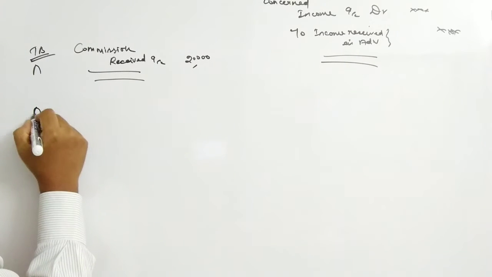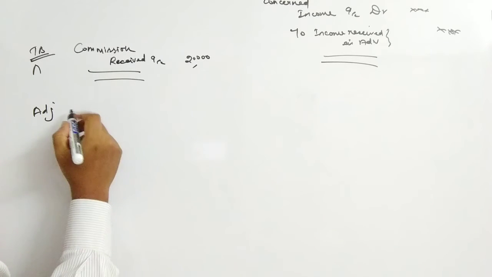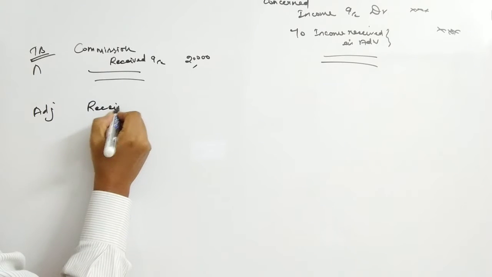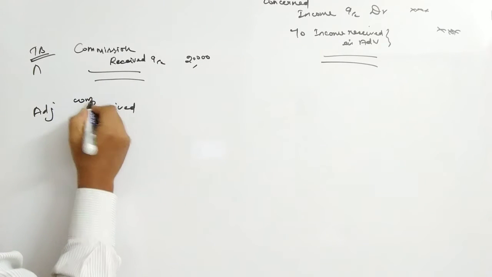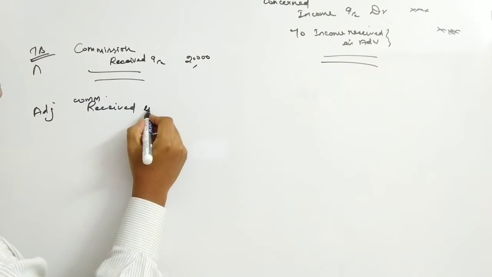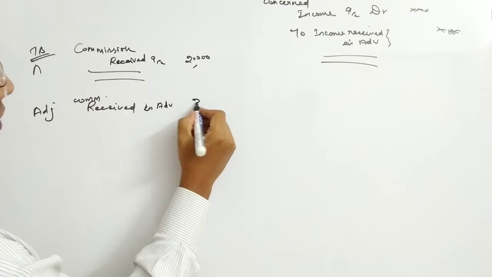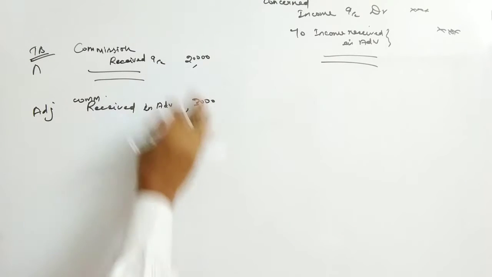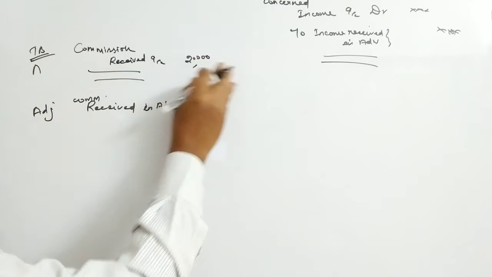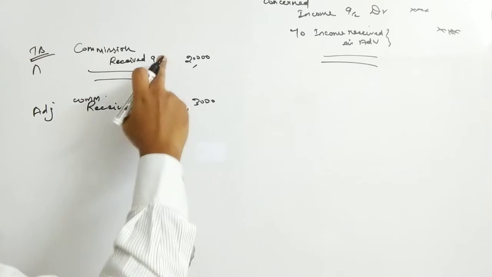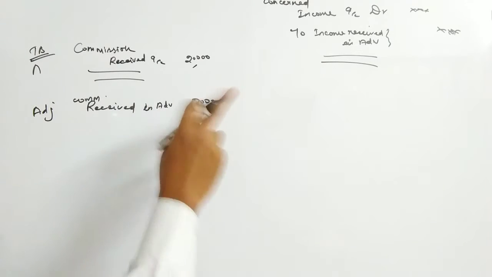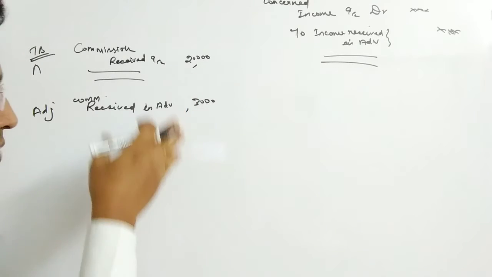Out of that, the adjustment is commission received in advance, 3,000, which means that it belongs to the forthcoming financial year. So that amount is also included with the total amount received. Out of that, only 17,000 belongs to this year and 3,000 belongs to next year. So it should be deducted.